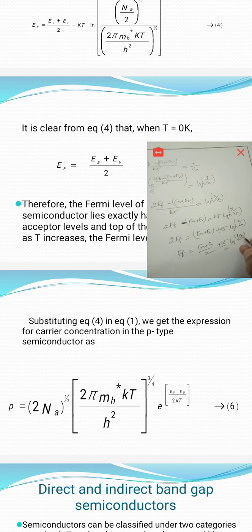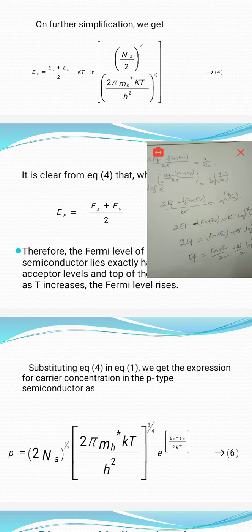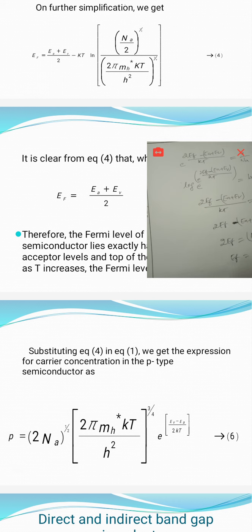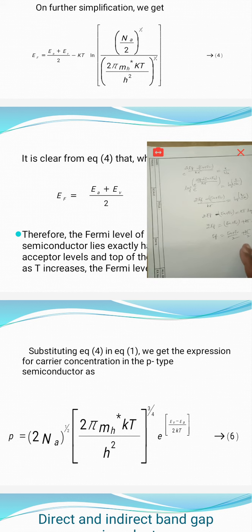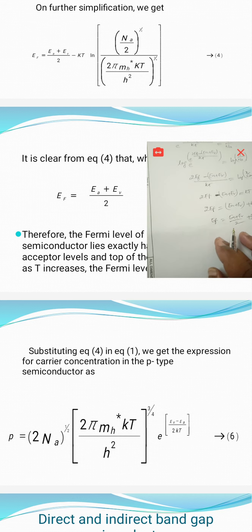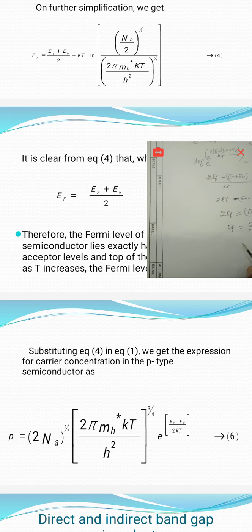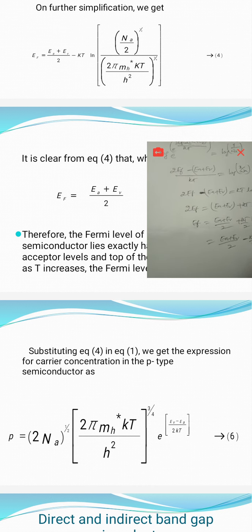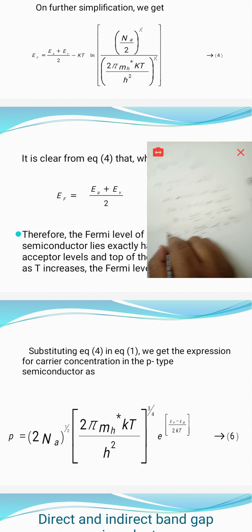What is x here actually? x is 2 by h cube, 2 pi m star over 3 by 2. By substituting all those values we get that. Finally, if I write this as Na by x instead of x by Na, then I get a negative value: Ea plus Ev by 2 minus KT by 2 log of Na by x. This is the Fermi level value.